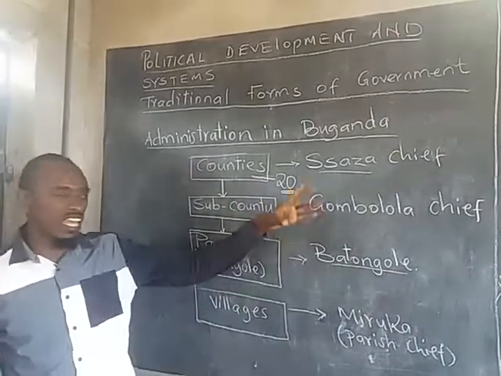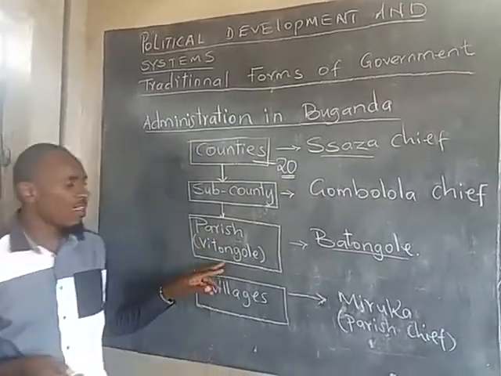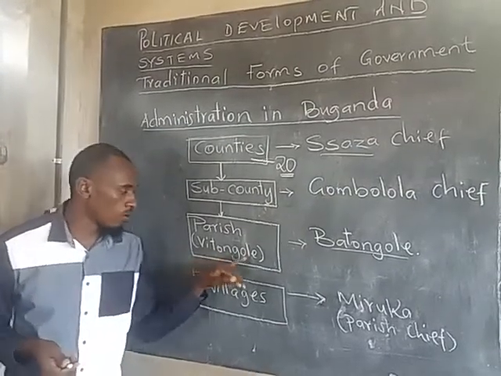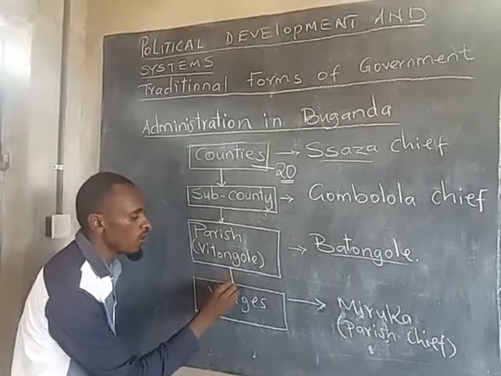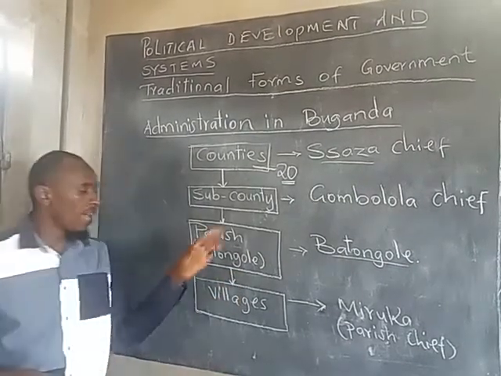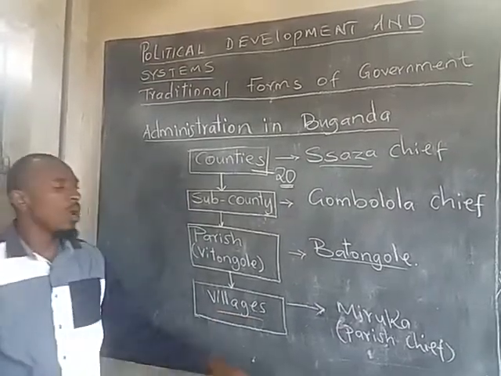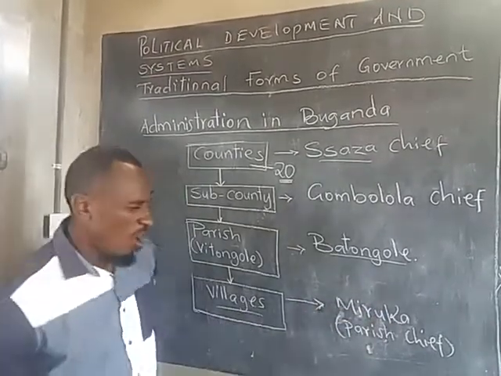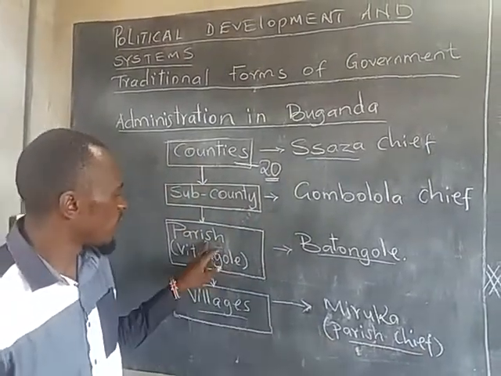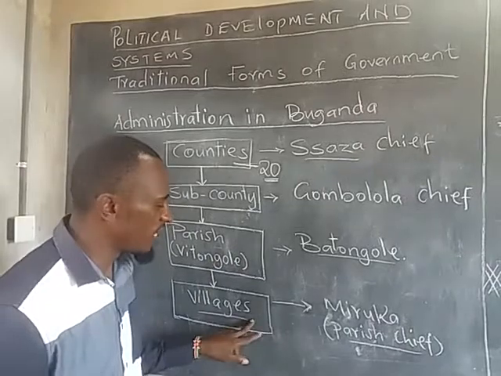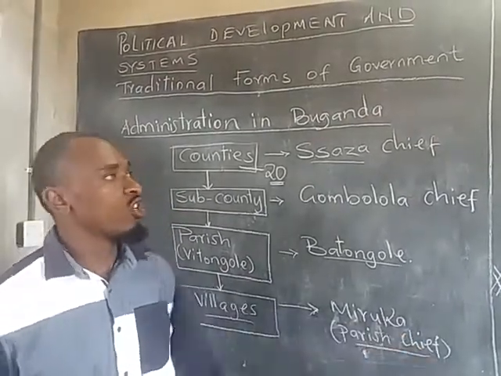So the batongole was the leader who ruled a kitongole. Then the parish was further divided into villages, the grassroots. Each village was under a Mukungu chief, or the parish chief. Do not confuse parish with vitongole.